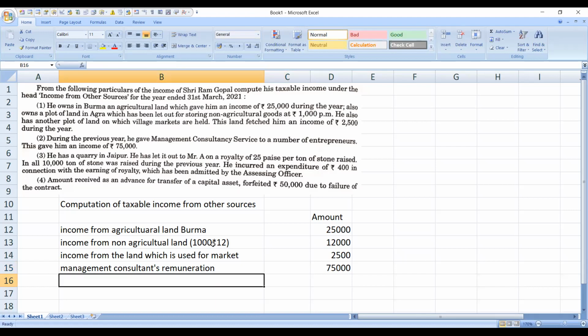Next we have the third point, related to royalty, income from royalty.